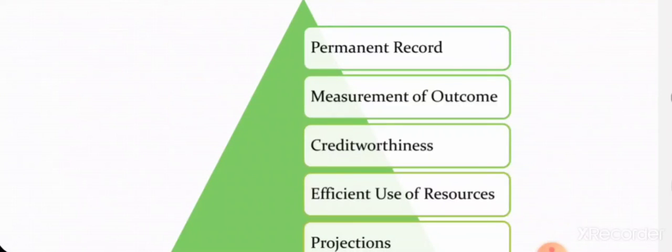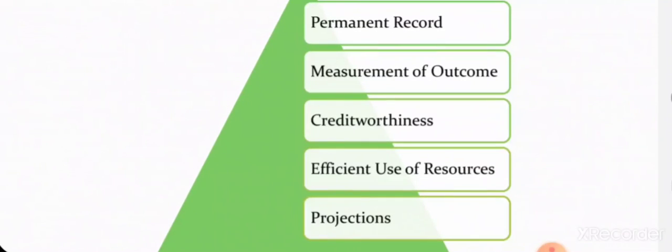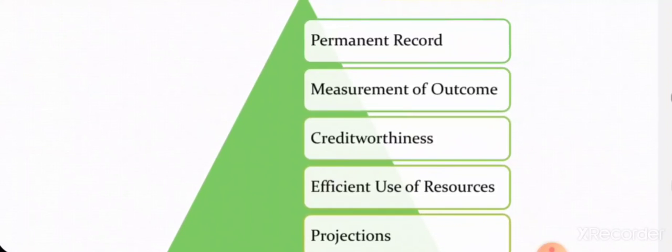Next is measurement of outcome. We can understand what the outcome is: what revenue and income are generated, and what expenses are incurred. We can see the credit worthiness also, which is the third point. And fourth, efficient use of resources. In an organization, once we check the books of accounts, we can understand whether we are using the resources and the money in a proper way. Maintaining the accounts helps to identify whether we are using the resources in an efficient way.